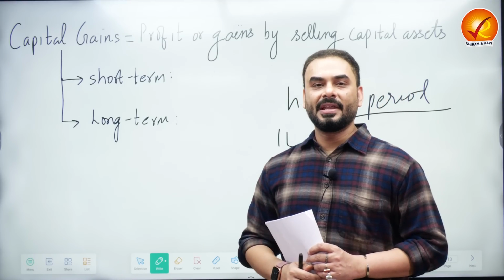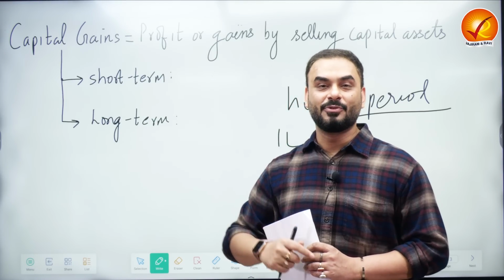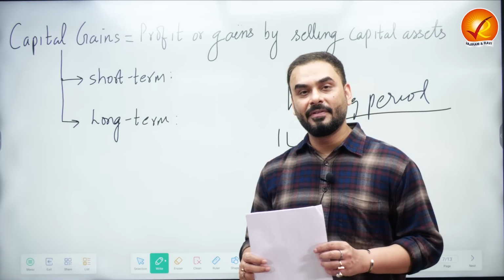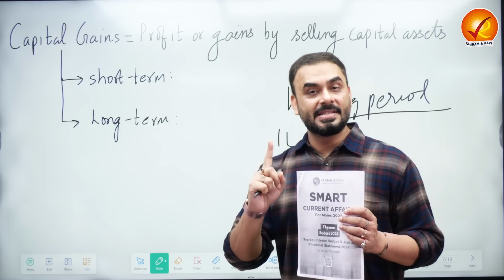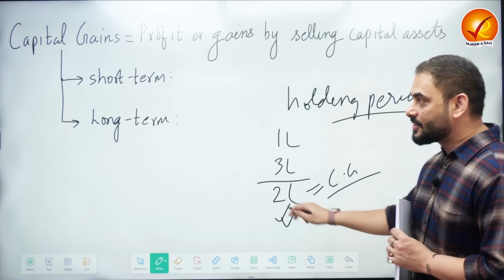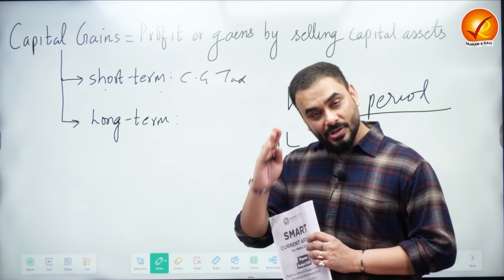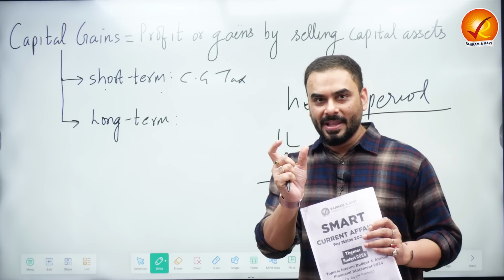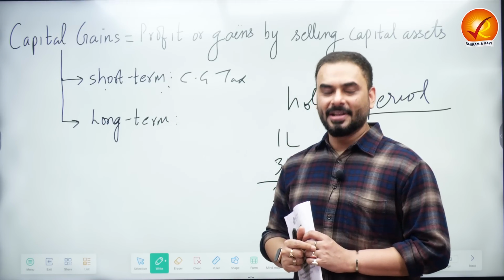The government of India will come to me and ask, what was the holding period? Was it more than 12 months or less than 12 months? Obviously, in this case, it's less than 12 months. And then the government of India will ask, what is this asset? I'll say shares. Immediately, the government will say that, okay, since you held it for less than 12 months, it is going to put a tax on the gains you have made, called short-term capital gains tax. Why? Because according to the Government of India, if you hold a share for less than 12 months and sell it, the gain you make is called a short-term gain, and the government puts a tax called short-term capital gains tax.